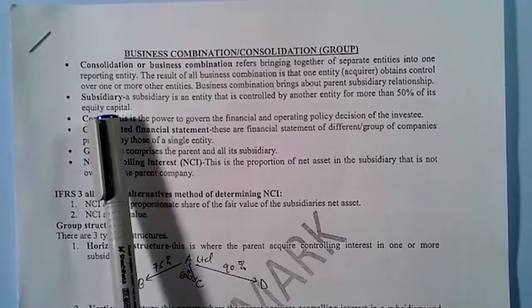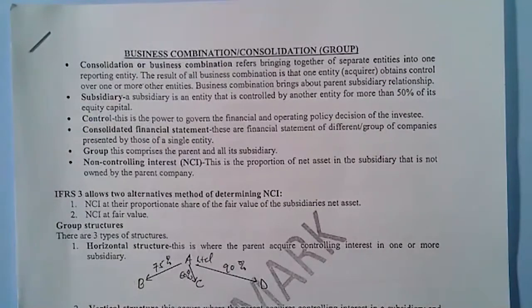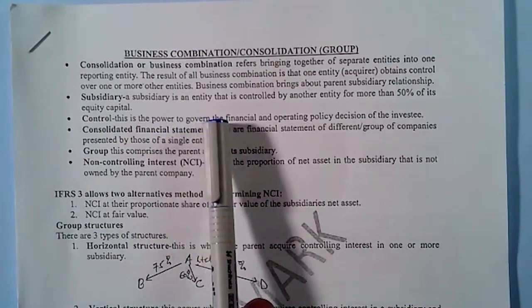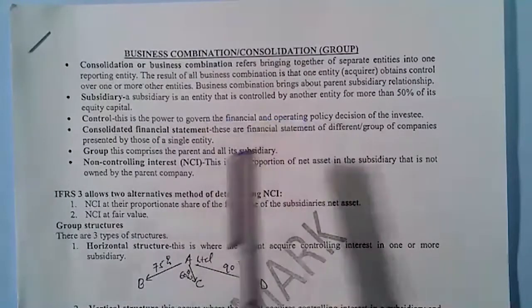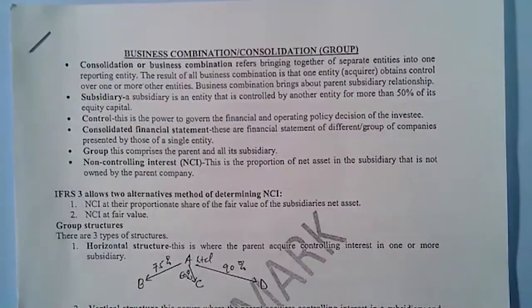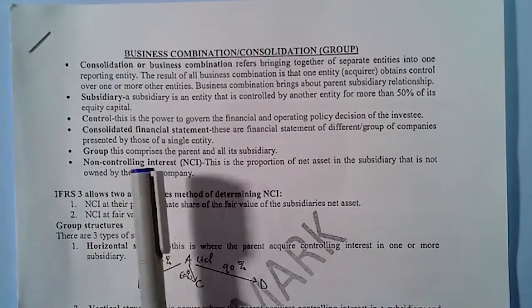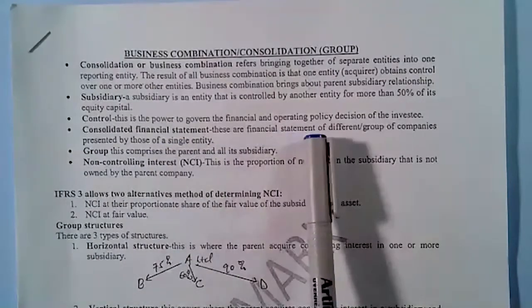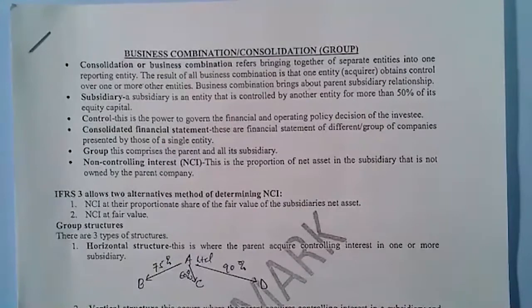Then we have said, what's a subsidiary? A subsidiary is an entity controlled by another entity through more than 50% of its equity shares. I repeat again: if company A acquired company B 50%, that one is not a subsidiary. A subsidiary must be greater than 50%. Then we have what we call control. Control is the power to govern the financial and operating policy decisions of the investee.